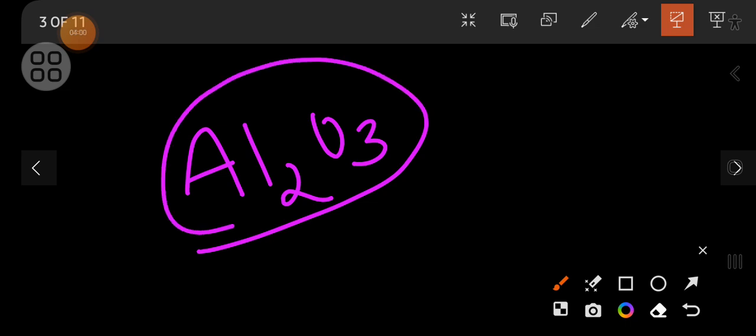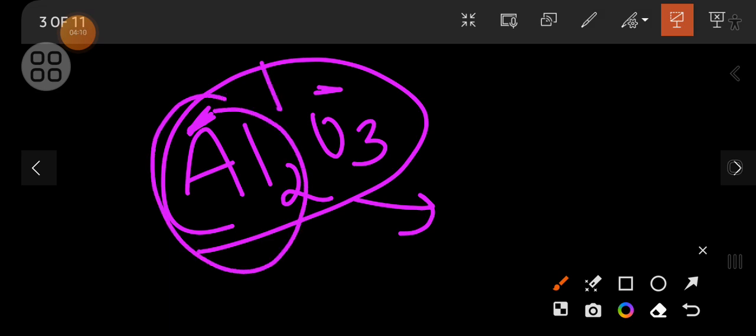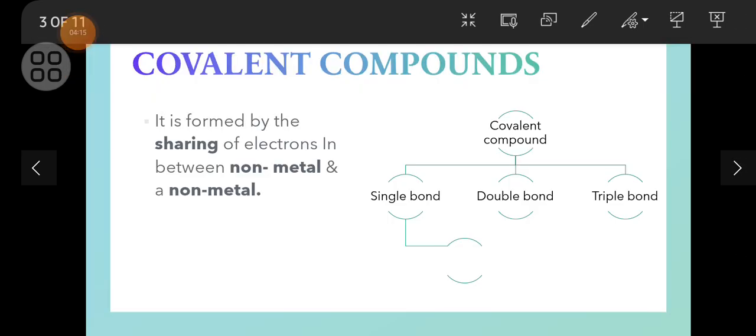When I am talking about transfer of electrons, that is one element transfers its electrons to the other element, so that one element has a positive and another has a negative sign, right? Now basically a covalent compound is formed by the sharing of electrons between a non-metal and a non-metal. And the covalent compound is of 3 types, which is single bond, double bond and triple bond.